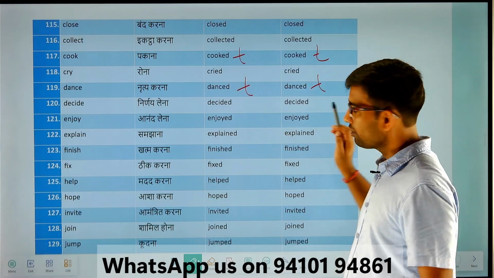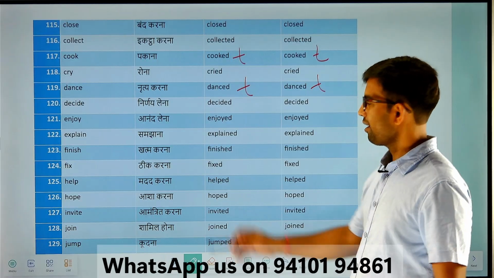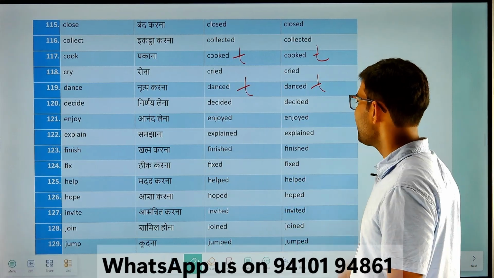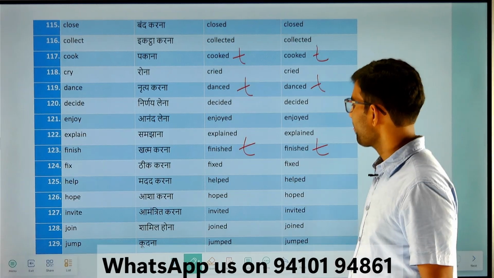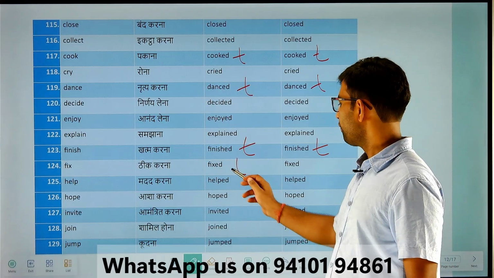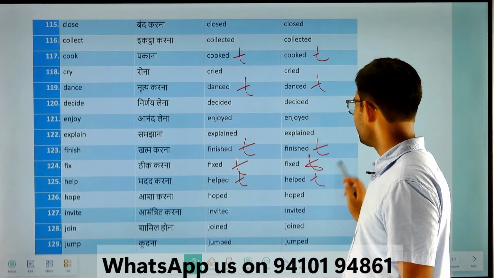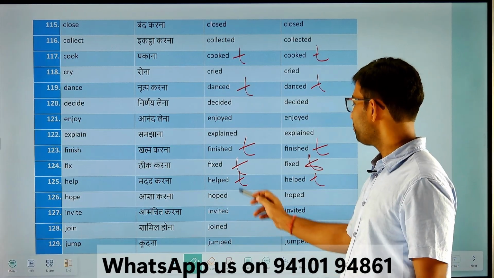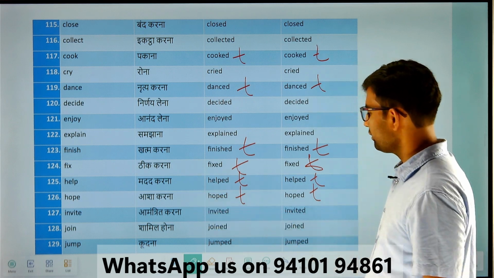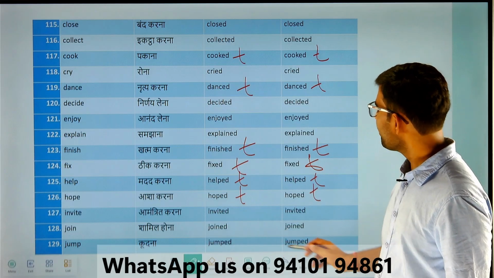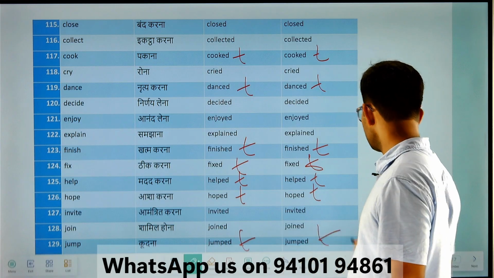Decide, decided, decided. Enjoy, enjoyed, enjoyed. Explain, explained, explained. Finish, finished, finished. Fix, fixed, fixed. Help, helped, helped. Hope, hoped, hoped. Invite, invited, invited. Join, joined, joined. Jump, jumped, jumped.